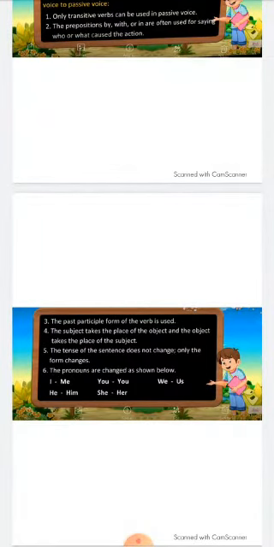Then the past participle form of the verb is used. We always use the third form of the verb when we change from active to passive voice. Then the subject takes the place of the object and the object takes the place of the subject. And while changing the sentence from active to passive voice, subject takes the place of object and object takes the place of subject. Then the tense of the sentence does not change, only the forms change. We don't change the tense of the sentence.